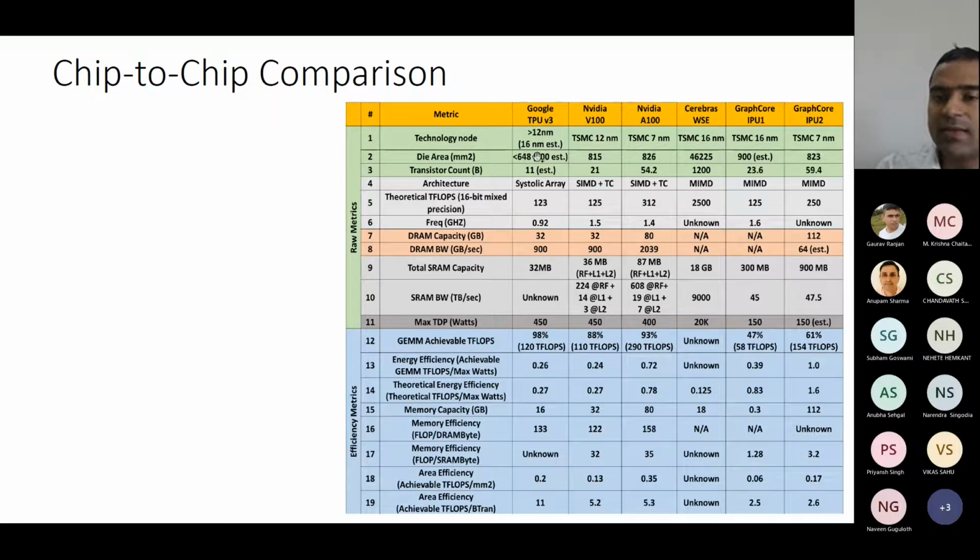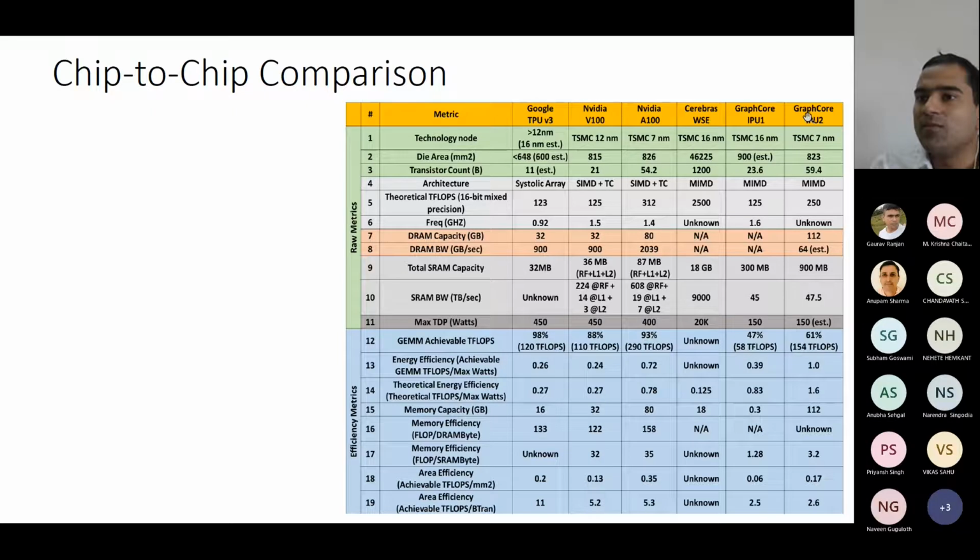Here, TPU version 3, it is 12 nanometer. Here it is again 12 nanometer, 7 nanometer. Now here we are showing WSE. So can you tell me which version of WSE this is? Is it version 1 or version 2? So version 1. How come? So version 2 was 40 GB, I think. You're right. Yeah. So this is version 1.